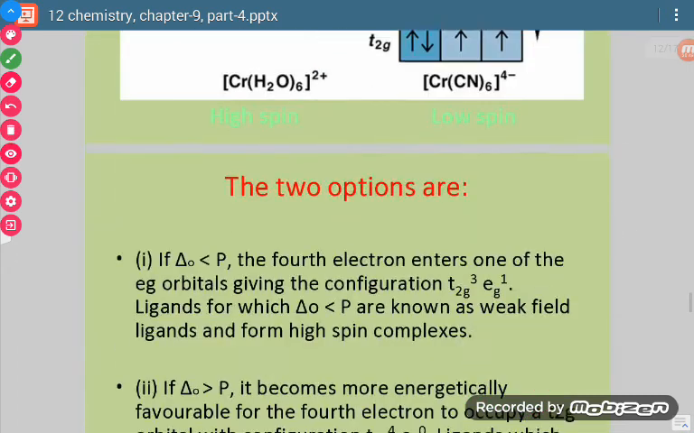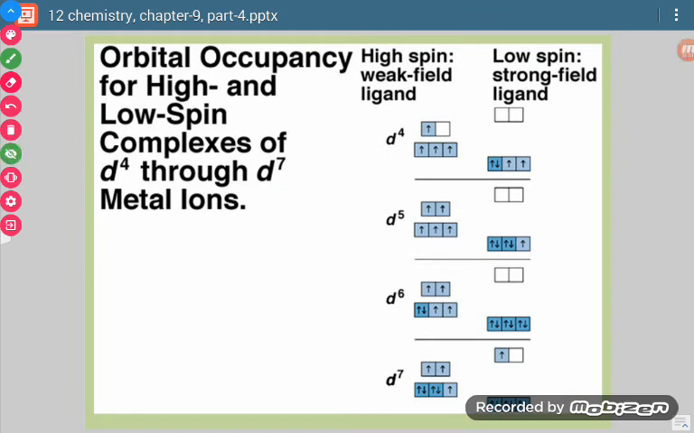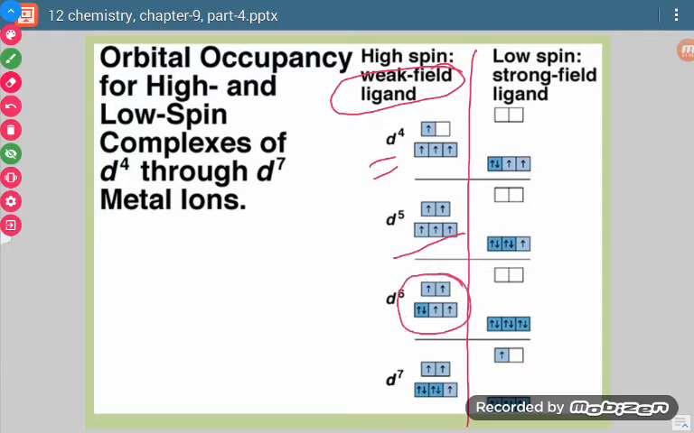Okay, so now let us discuss the same for other formations. In case of d4, if it is a weak field ligand or strong field ligand, then what happens? In case of weak field ligand, there is no pairing of electrons, and there are single electrons present in all. Now see, when all are singly occupied, the next electron has to go for pairing.